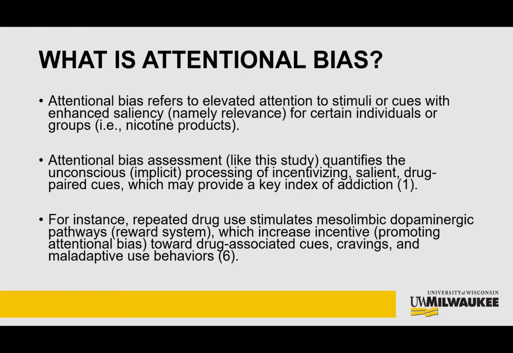For instance, repeated drug use stimulates the mesolimbic dopaminergic pathways, otherwise known as the reward system, which increase incentive, thus promoting attentional bias toward drug-associated cues, cravings, and other maladaptive use behaviors. These neuroadaptations can make affected individuals greatly susceptible to drug-related stimuli, thus posing market health risks. Further comparisons include individuals with anxiety disorders demonstrating an automatic attentional bias toward threatening cues in their environment, as well as drug users and addicts demonstrating an automatic attentional bias toward drug-related cues in their environments.